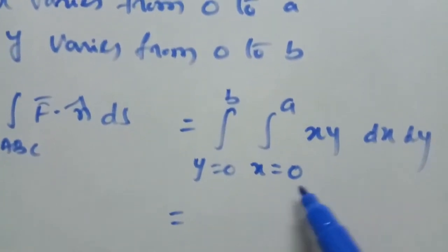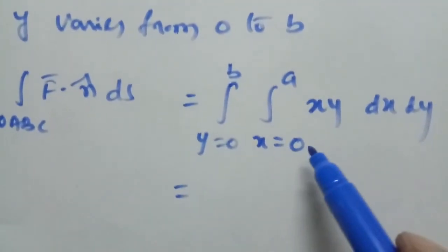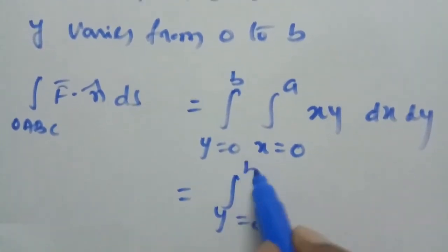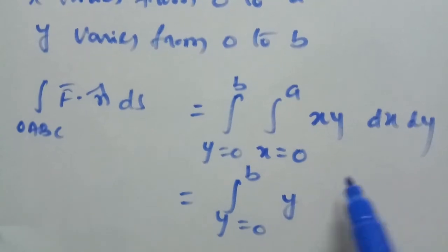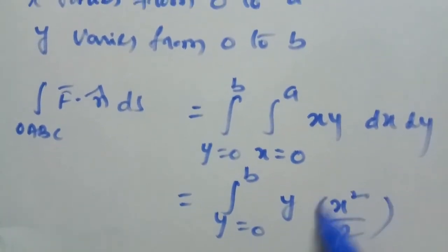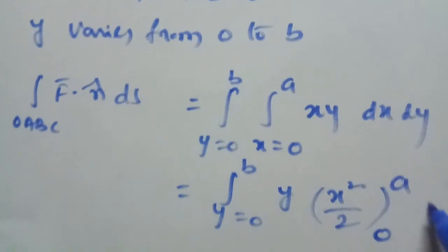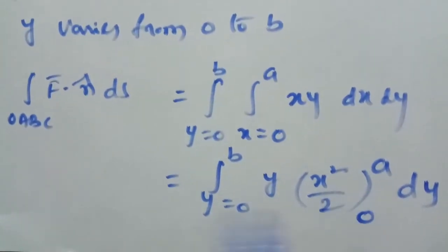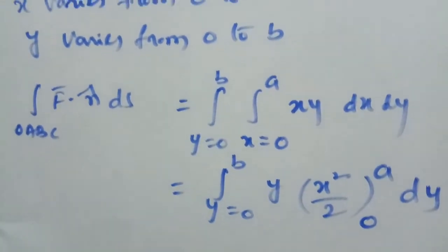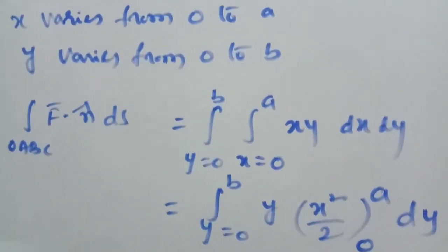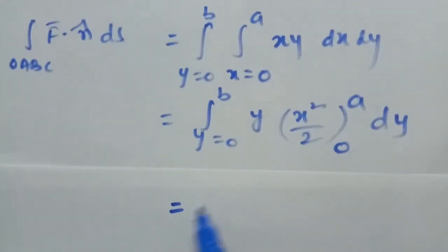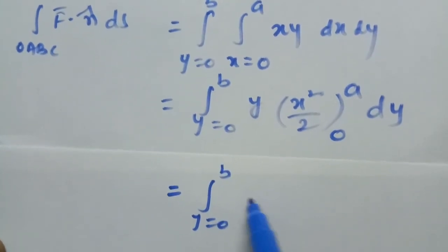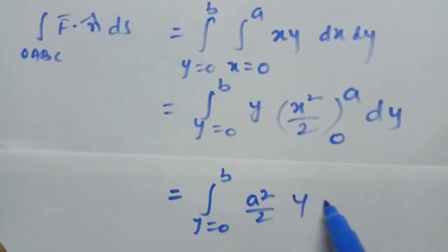Integrating with respect to x and then with respect to y, as both limits are constants, y from 0 to b, so y is a constant, x square by 2 limits 0 to a, with respect to y again. Upper limit minus lower limit: a square minus 0 by 2, that is a square by 2. This is equal to the integral from y equal to 0 to b of a square by 2 into y dy.